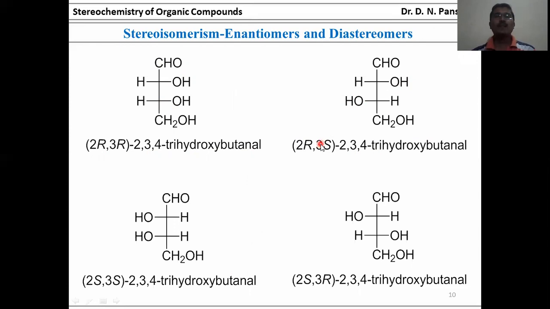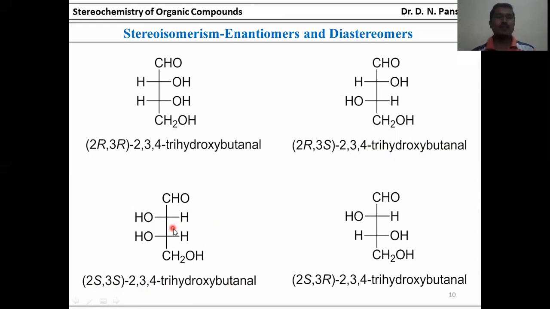That is why the enantiomer or stereoisomer is 2R,3S-2,3,4-trihydroxybutanol. Again, in the same example, here also 2S,3S-2,3,4-trihydroxybutanol. The rotation depends on whether the OH group is attached on the left side or right side.